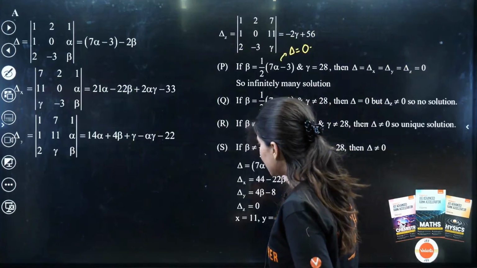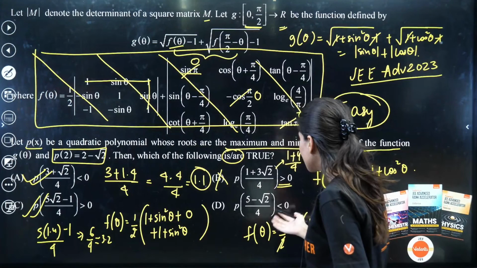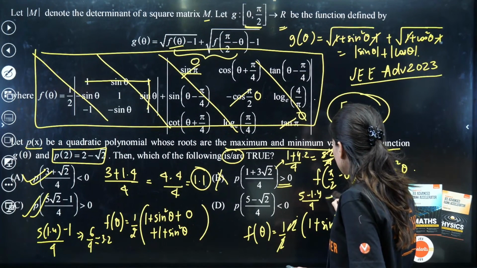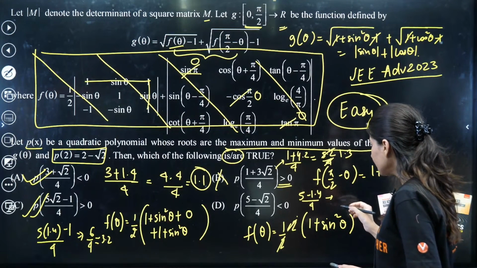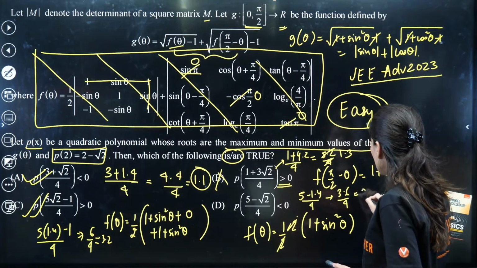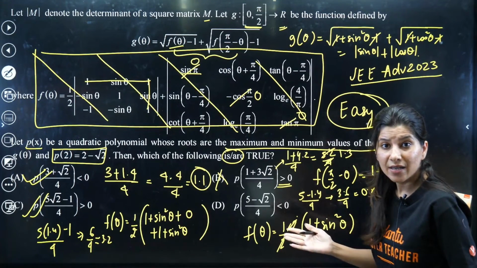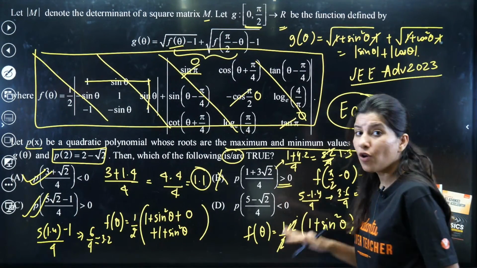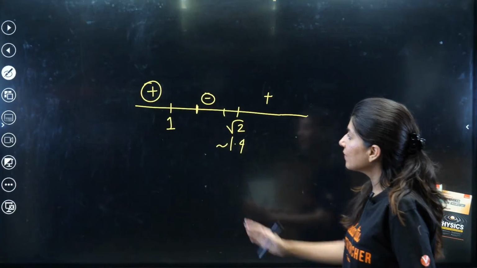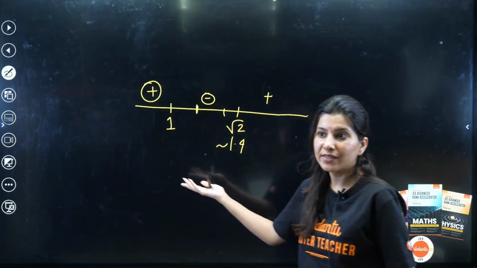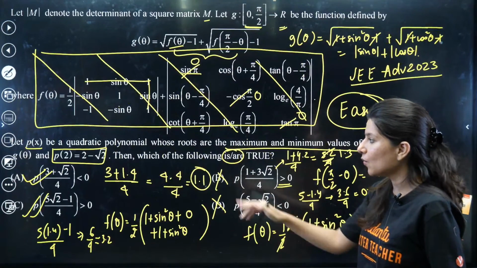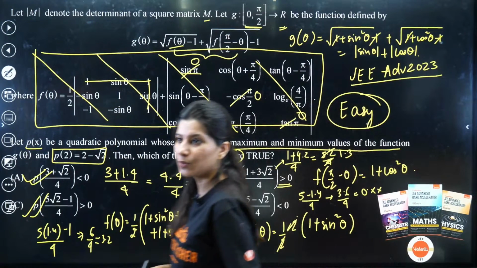Okay, and last, let us check the last option over here. 5 minus root 2 by 4. 5 minus 1.4 by 4. So this will give us 3.6 by 4, so this is 0 point something. That is before 1. Before 1, the value will be positive. So D is wrong. Can you see, before 1, all the values will be positive. So it is wrong. Now we can say that A and C are the only correct options. B and D are absolutely wrong.